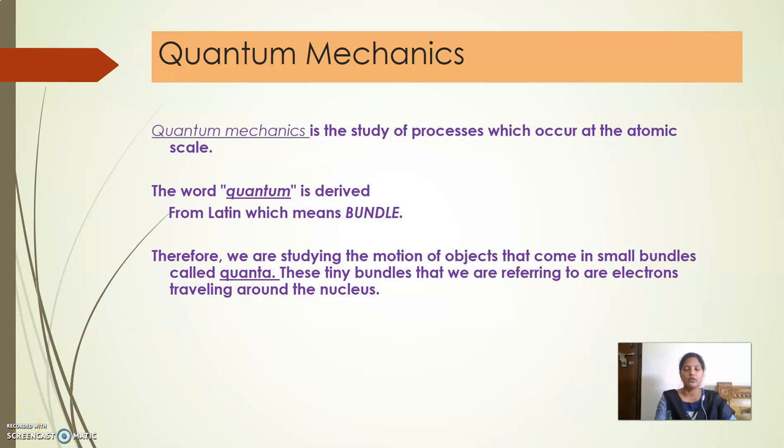Hello everyone. Today we will start with Unit 1, Quantum Mechanics. So what is quantum mechanics? We will see first. It is the study of processes which occur at the atomic scale. The word quantum comes from the Latin word for bundle, where this studies the motion of objects that come in small bundles called quanta, where these quanta can be considered as electrons traveling around the nucleus.